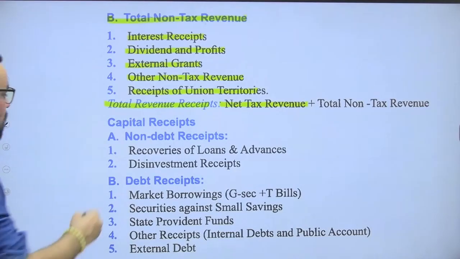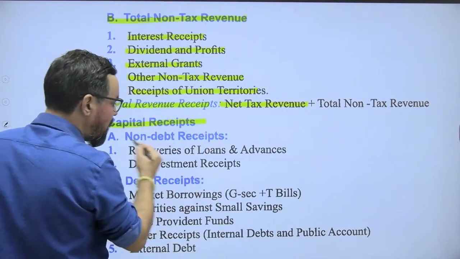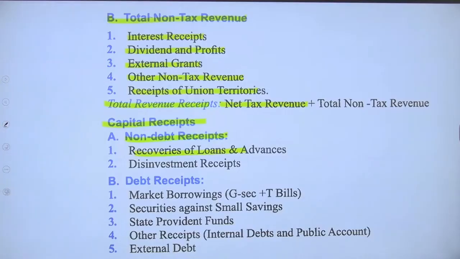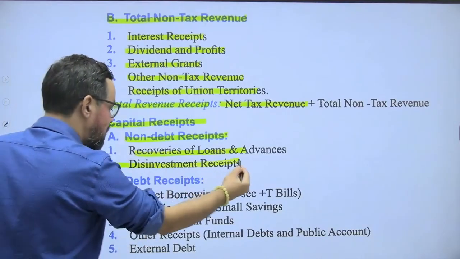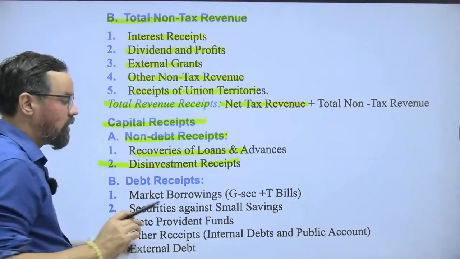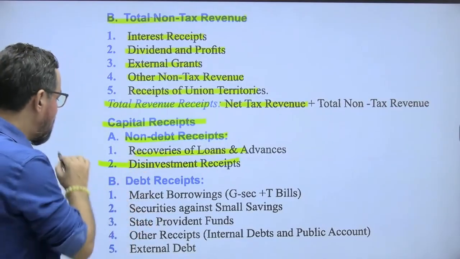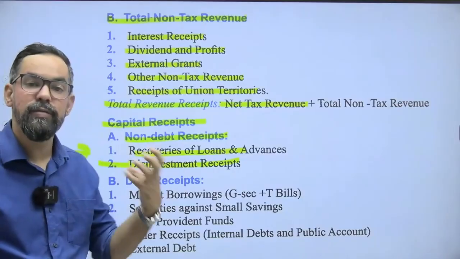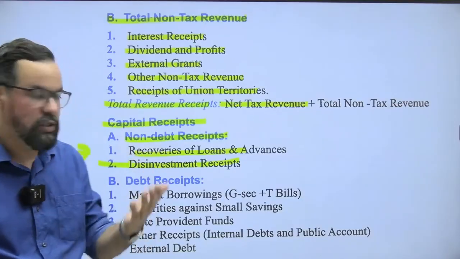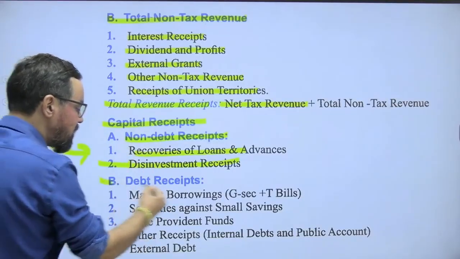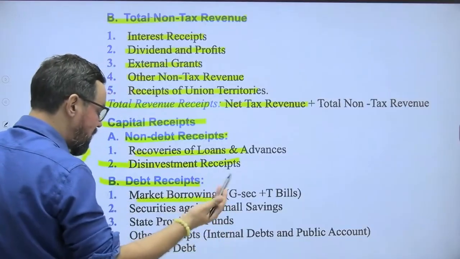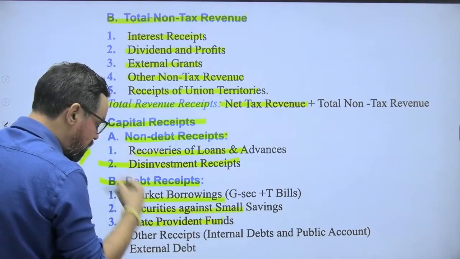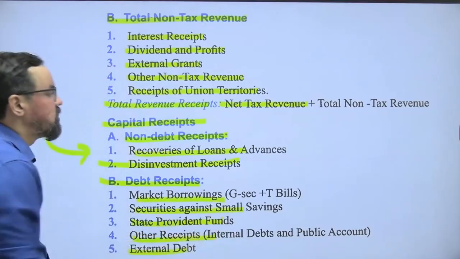So now the capital receipt, non-debt receipt, recoveries of loans and advances and disinvestment receipt, like disinvestment in public sector enterprises and all. This was a question, now I recall this particular one. There was a half marks question around this, how we generally categorize disinvestment. Then we have debt receipt, market borrowings, government securities, treasury bills, security against small savings, state provident funds, other receipt and external debt also.